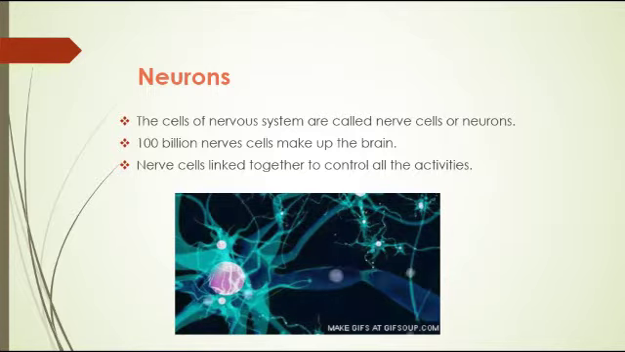Now there are cells that make up the brain. These cells are called nerve cells or neurons. There are 100 billion nerve cells that make up the brain. Nerve cells link together to control all the activities.